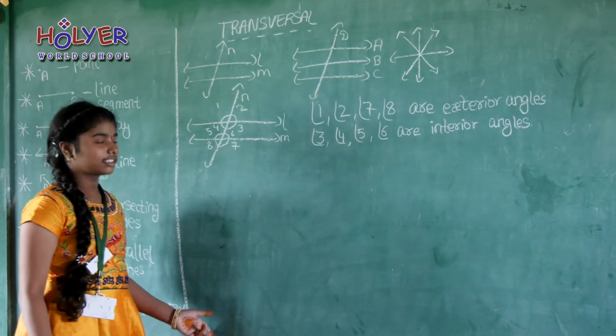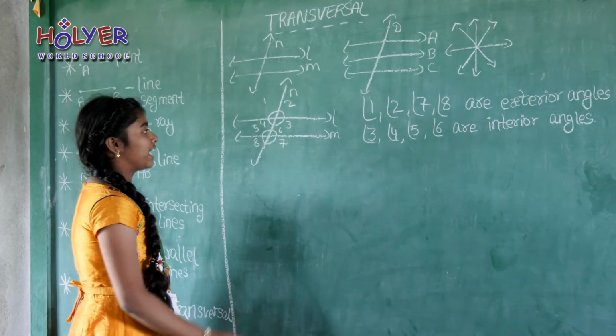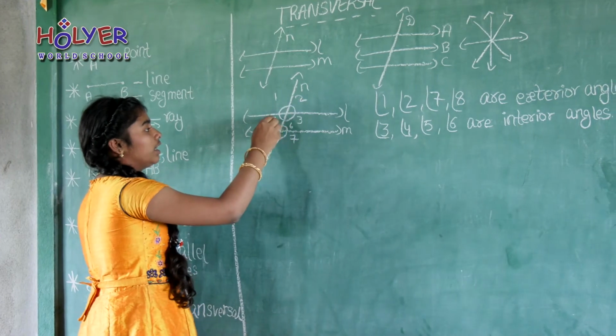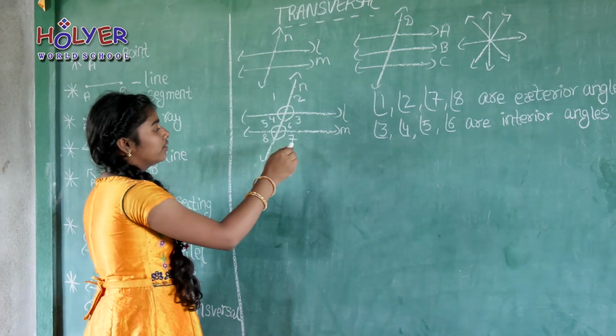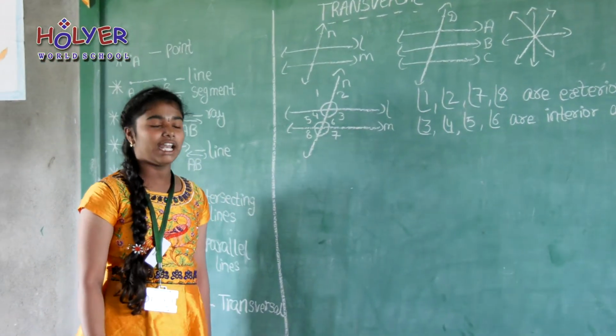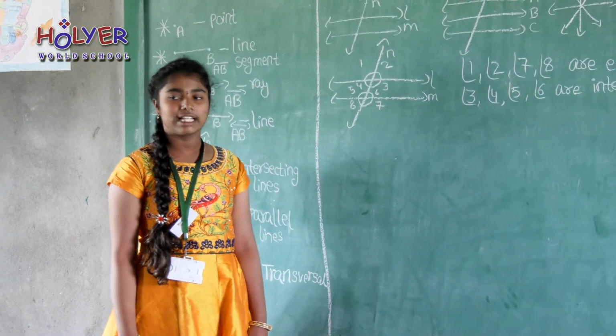Vertically opposite angles. Here the pairs of vertically opposite angles are angle 1, angle 3, and angle 2, angle 4, and angle 5, angle 7, and angle 6, angle 8. Vertically opposite angles are equal.